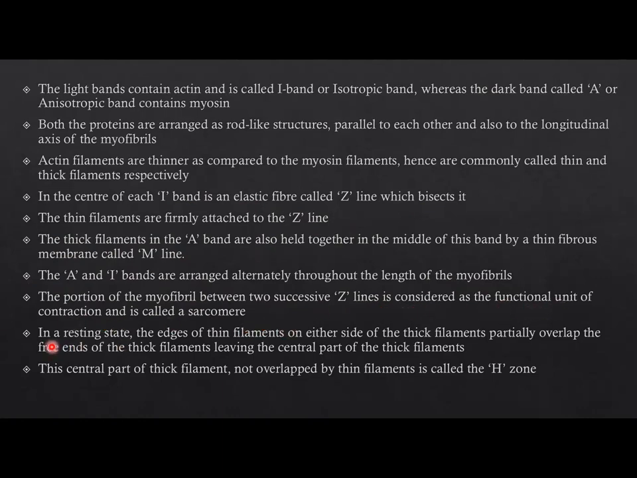In a resting state, the edges of thin filaments on either side of the thick filaments partially overlap the free ends of the thick filaments, leaving the central part of the thick filament. The central part of the thick filament not overlapped by thin filaments is called the H zone.